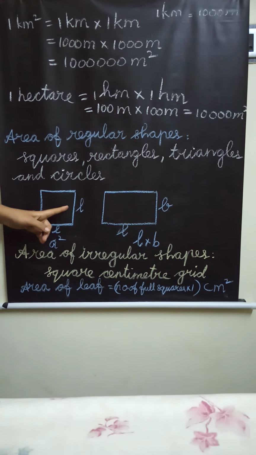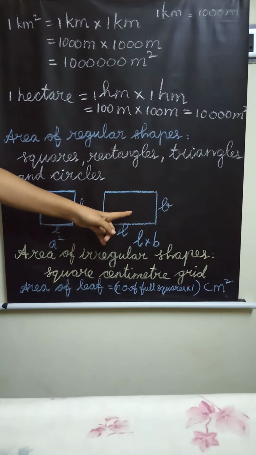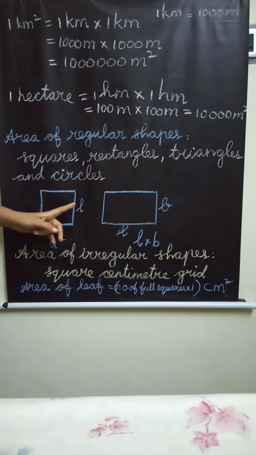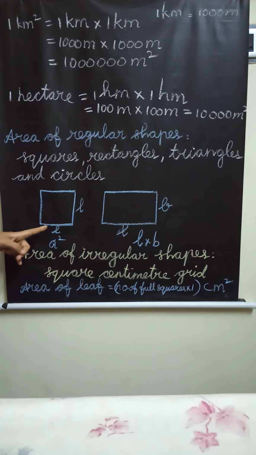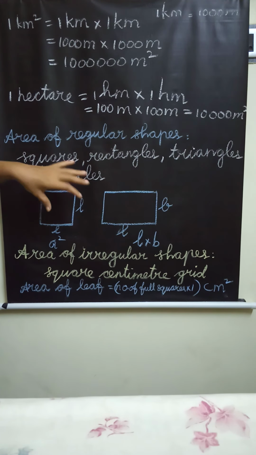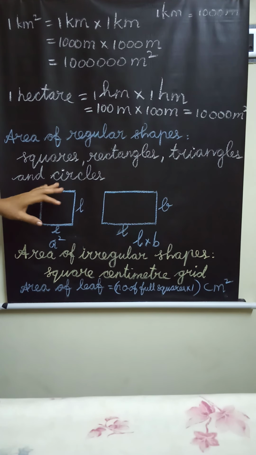Listen here, this is the square, this is the rectangle. Area of square is length into length, as all sides are the same. Sometimes we consider one side as A, here also A, here A, here A. So all the sides are the same.